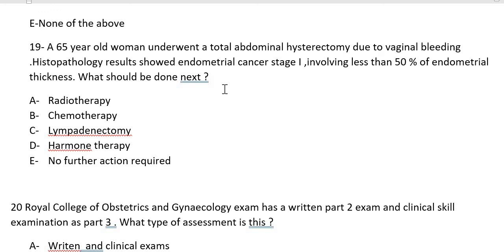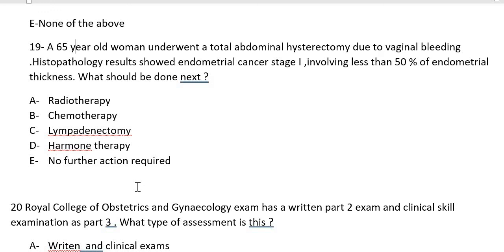I will give her radiotherapy. No, don't give that, because that is less than 50%, stage 1A. So no further treatment. This patient will just go for follow-up. They didn't give us the option of follow-up here, so that's why we'll say no action is required, only follow-up is essential for her. That is one thing.